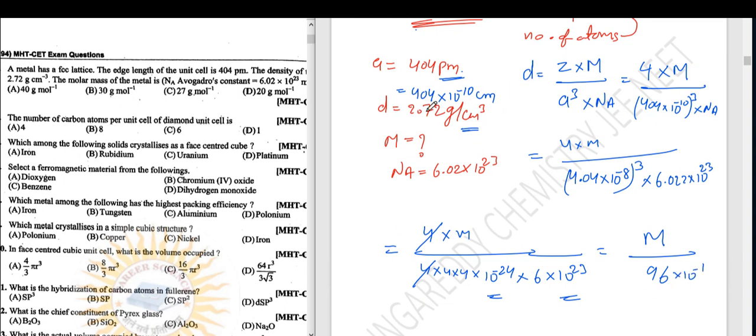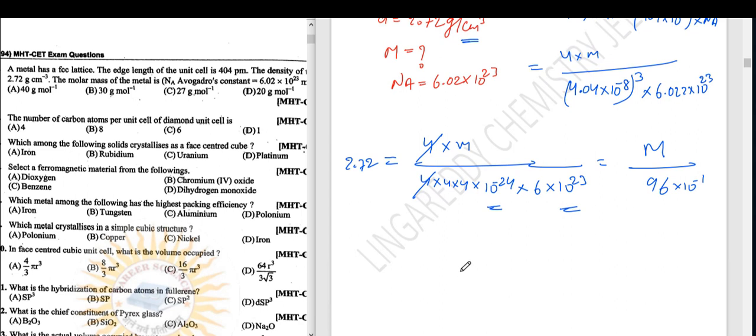What is the D value here? D is 2.72. The next step, therefore M equals 2.72 into 9.6. You can guess the answer.